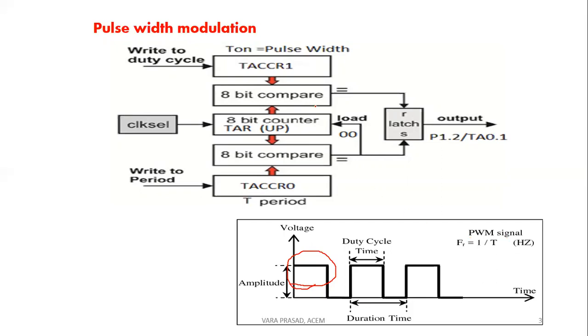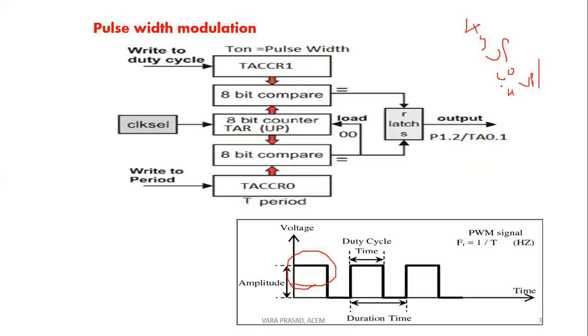Here we have a simple block diagram. Already you know that timers are used for generating pulse width modulation. Timers are operated in four modes: stop mode, up mode, continuous mode, and fourth, up and down mode.